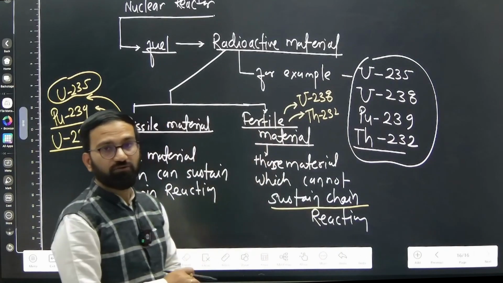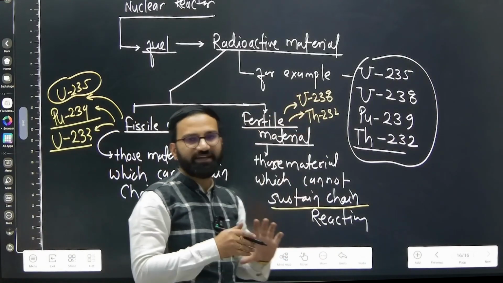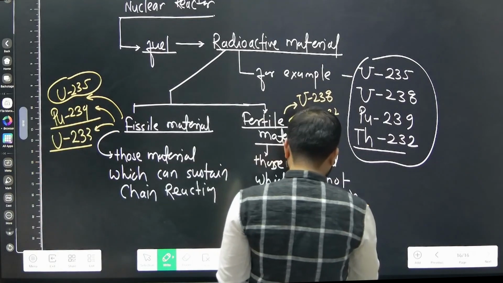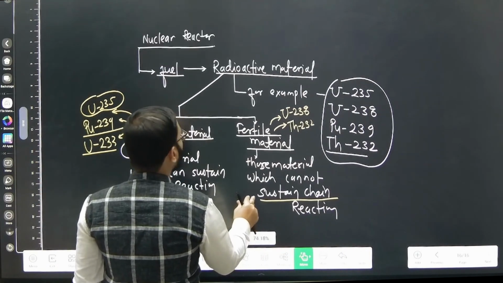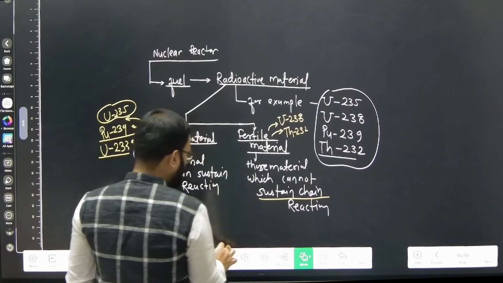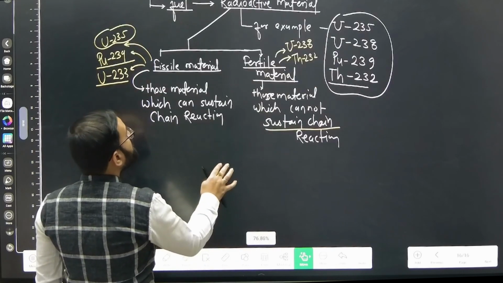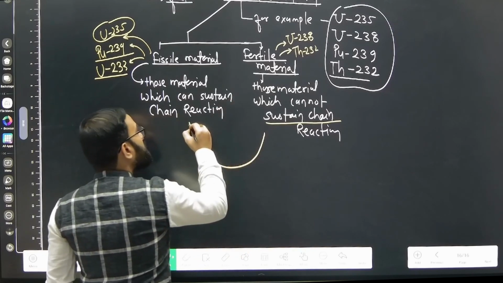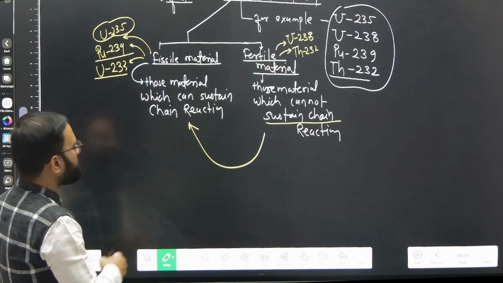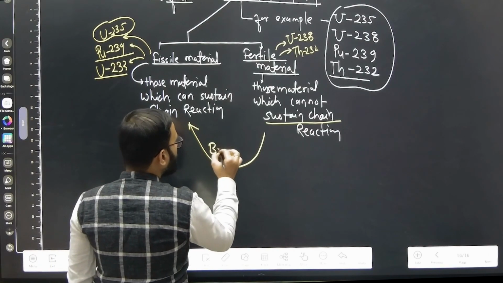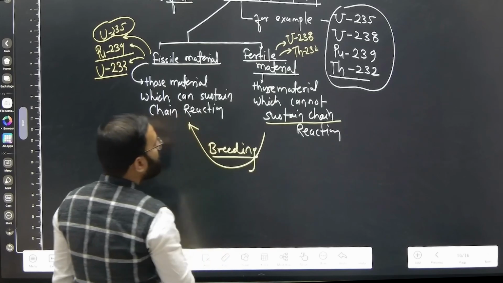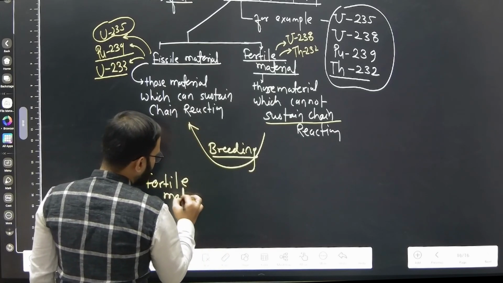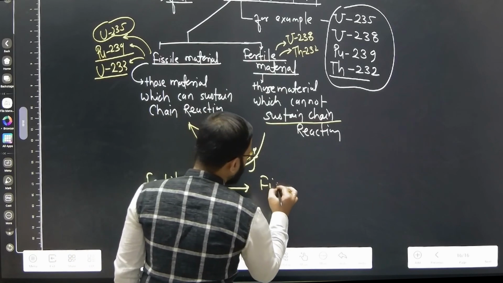So what can we do now? If we want to utilize these materials, what can we do? We can transform them, we can breed them. Here is another important point I would like to mention, so that you can understand some of the fundamentals for further classes, because that is important to know for the 3-stage nuclear program. How can we convert this fertile material into fissile material? This we call transformation, or breeding. So we can convert or transform fertile material into fissile material.